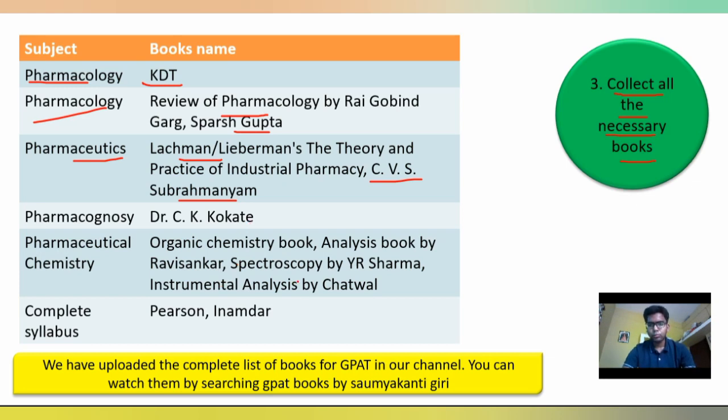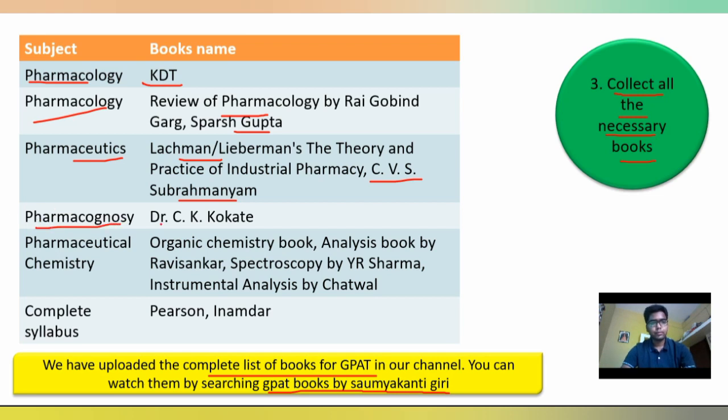If you want to know the complete list of books for GPAT, you can search on YouTube for GPAT books Somukantigiri. You will get a video where I have discussed the complete list of books for GPAT. I am just mentioning the important ones here.